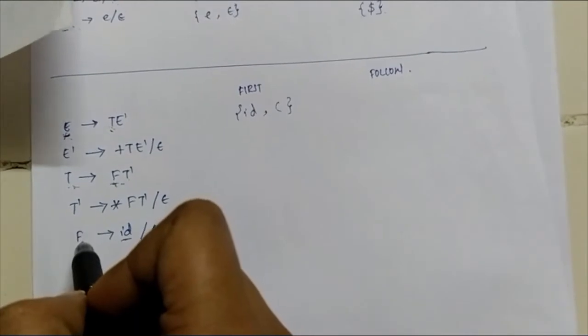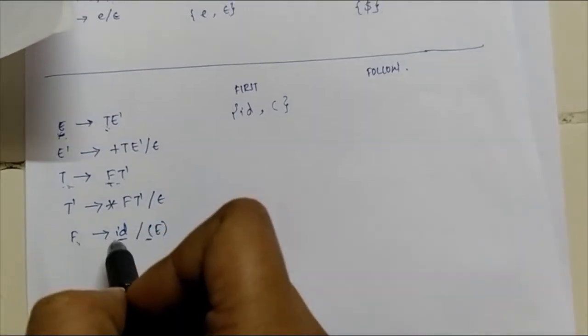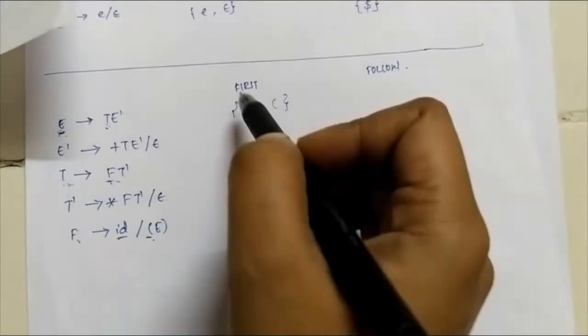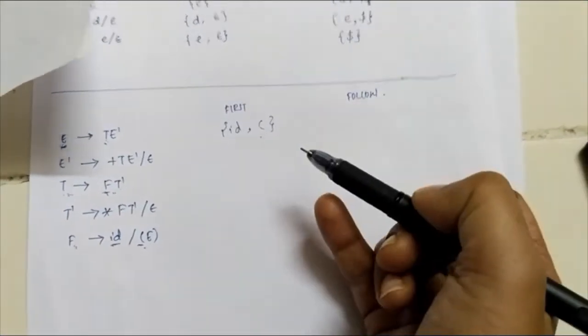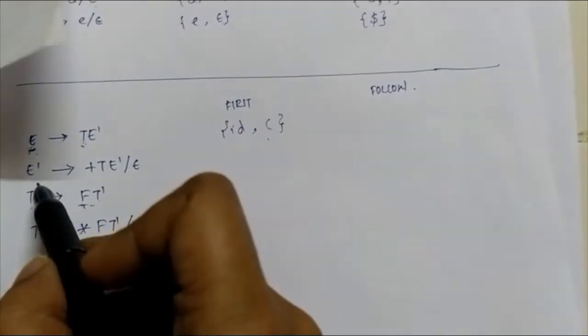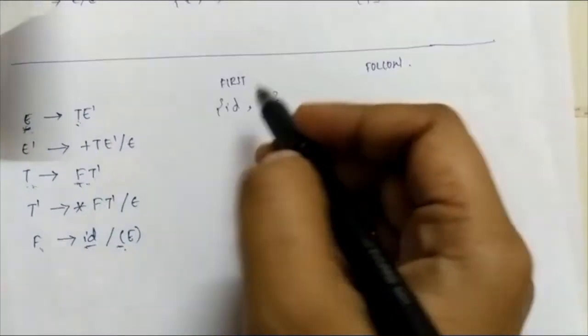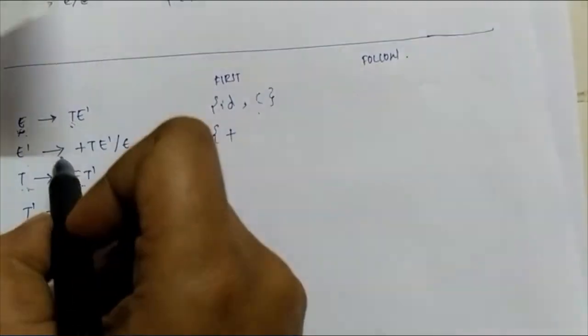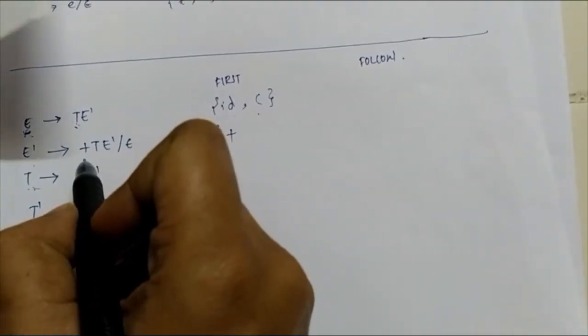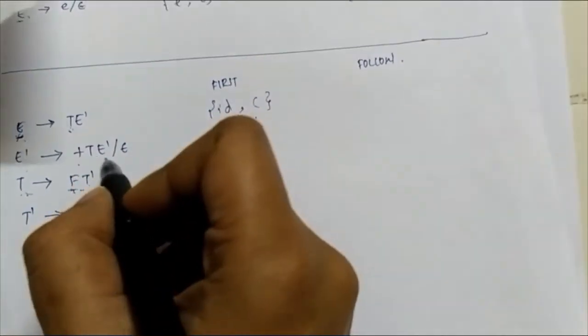So I will take first of F. First of F is ID and open brackets. So first of E will be ID and open bracket. Okay, so let's see first of E dash. First of E dash is plus symbol, as you can see here. Okay, and then epsilon.